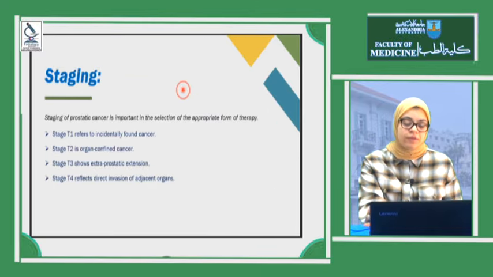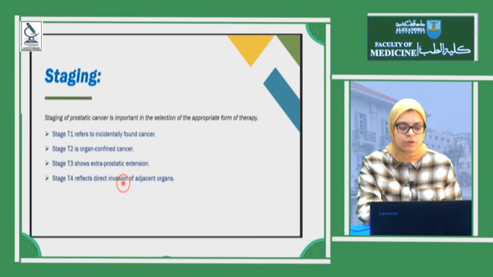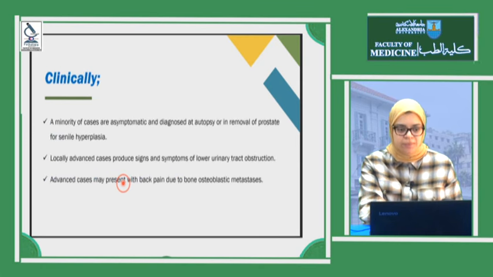According to the stage, if the tumor is found incidentally confined inside the prostate, it's stage 1. If it's organ confined, it's stage 2. If it has extraprostatic extension, it's stage 3. And if it has direct invasion to any of the surrounding structures, it's stage 4. Clinically, a small minority of cases are asymptomatic and are diagnosed by metastasis or secondary tumor, or at autopsy.